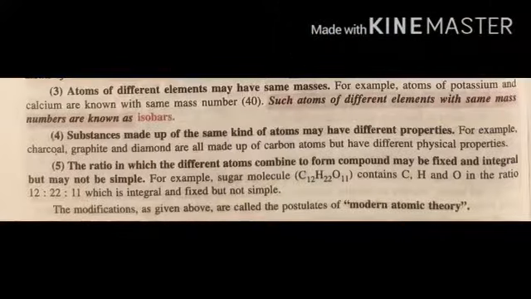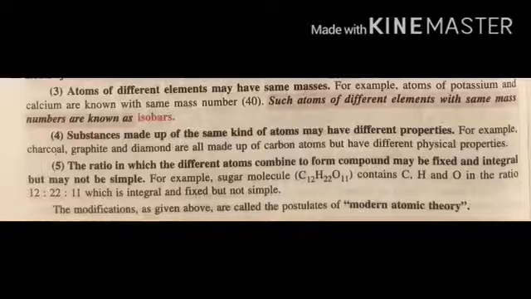Now the third, atoms of different elements may have the same masses. For example, atoms of potassium and calcium are known with the same mass number, that is 40. Such atoms of different elements with the same mass number are called isobars. We will discuss isotopes and isobars later in this chapter.